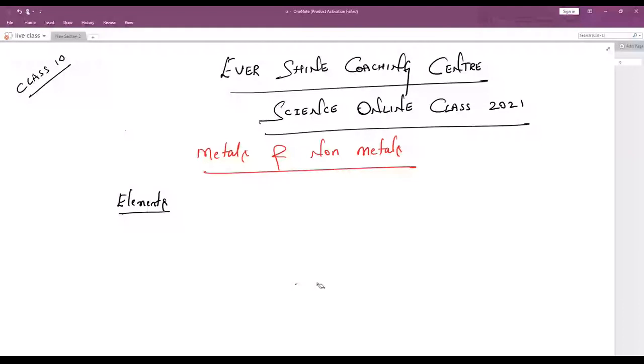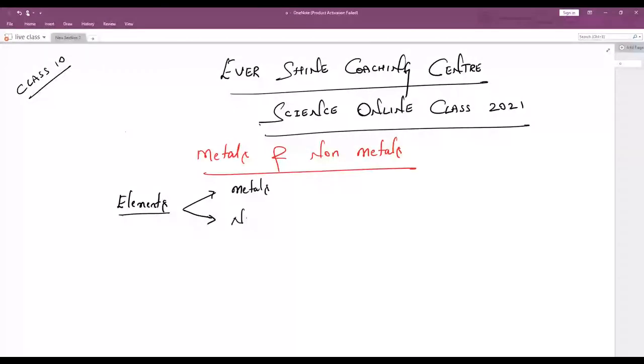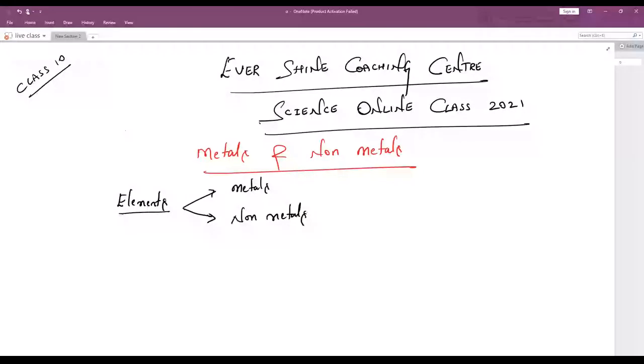Any doubts? Now, let me generally classify elements into two types. Which are those? We can classify the elements as metals and non-metals. Generally we classify the elements into two categories: metals and non-metals. Any doubts? Understood the basics? This is point number one.